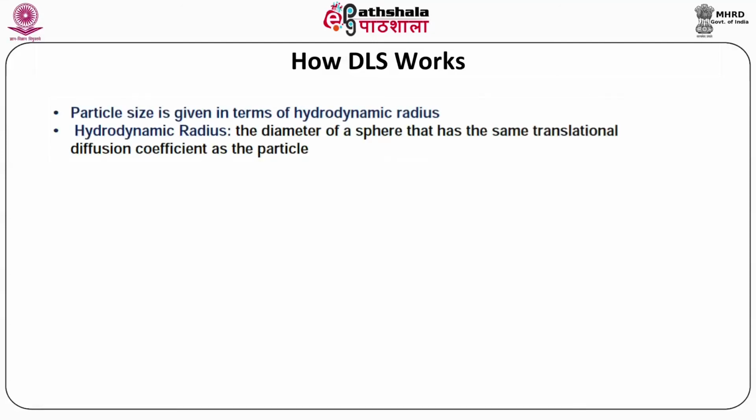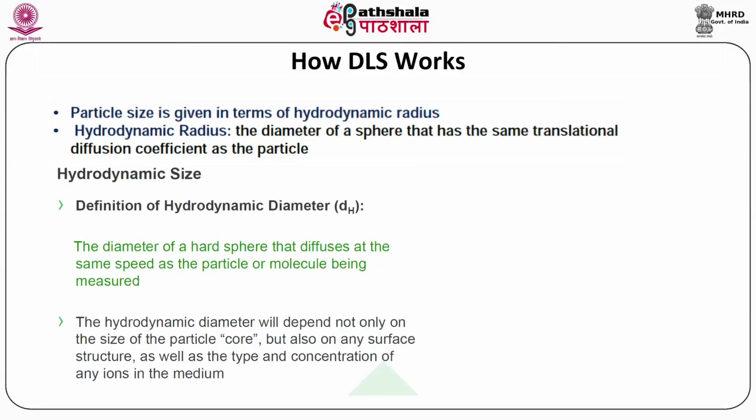The particle size is given in terms of hydrodynamic radius, and the hydrodynamic radius is the radius of a sphere that has the same translational diffusion coefficient as the particle. So hydrodynamic size, by definition, is given as the diameter dh, the diameter of the hard sphere that diffuses at the same speed as the particle or molecule being measured. Hydrodynamic radii depend not only on the size of the particle core but also on any surface structure, as well as the types and concentration of any ions in the medium.